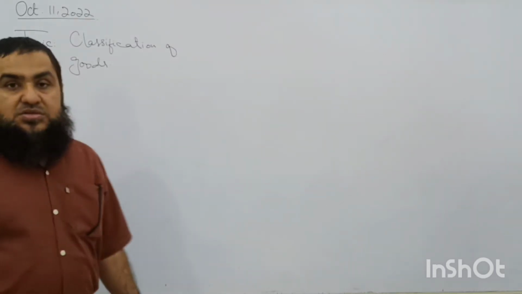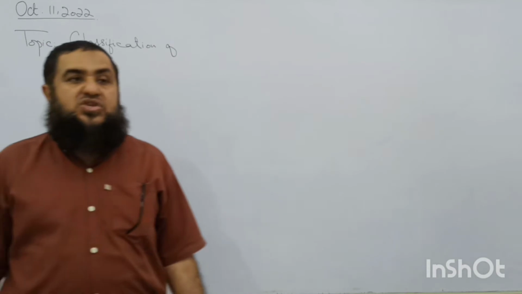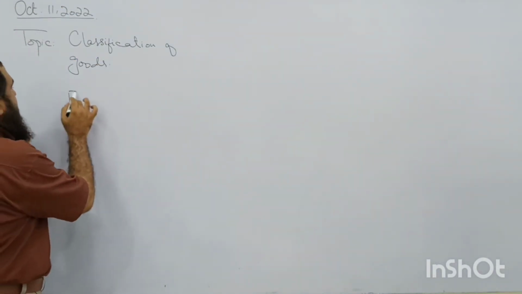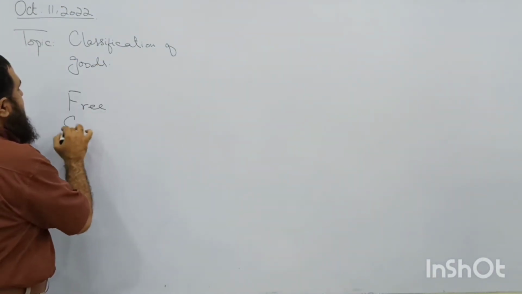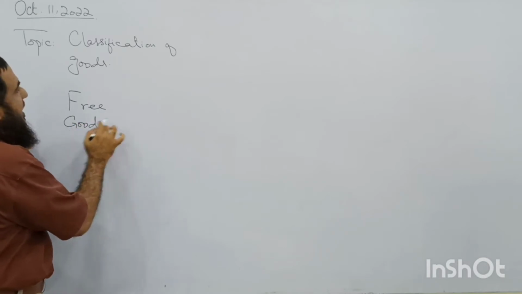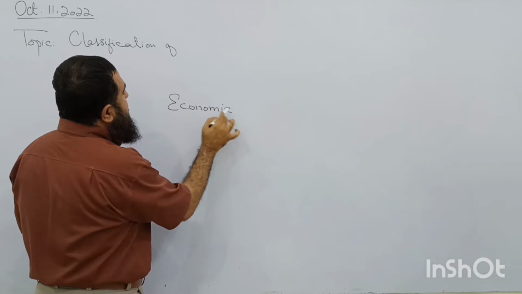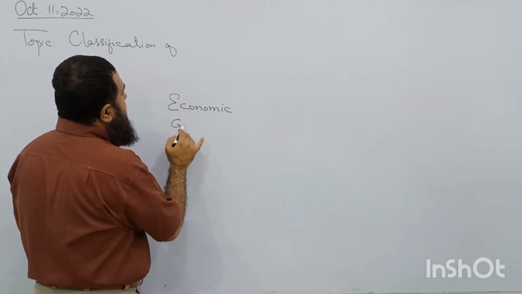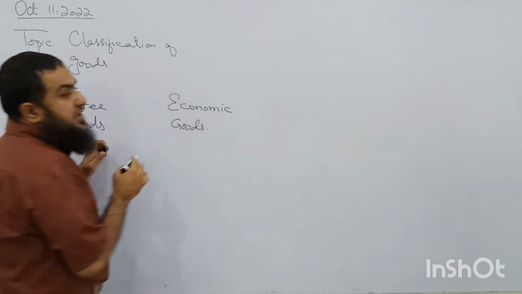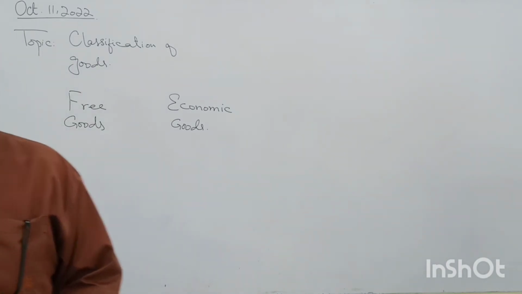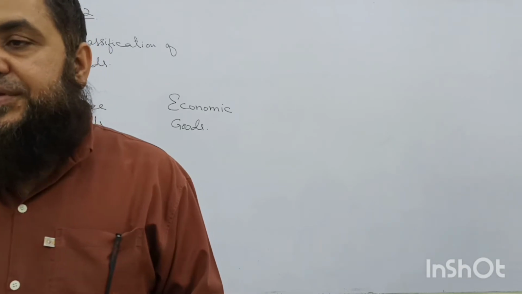Today we are going to start our lesson about the classification of goods. We have two main broad categories of goods. One is called the free goods, another is called economic goods. Alright? How can we define the free goods? These are the goods which are desirable but unlimited.